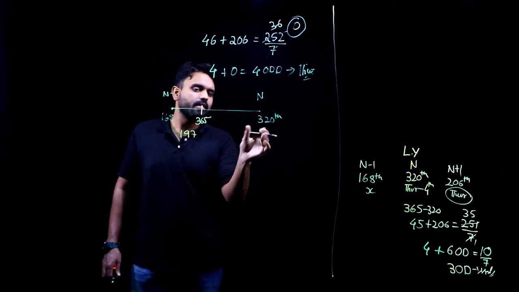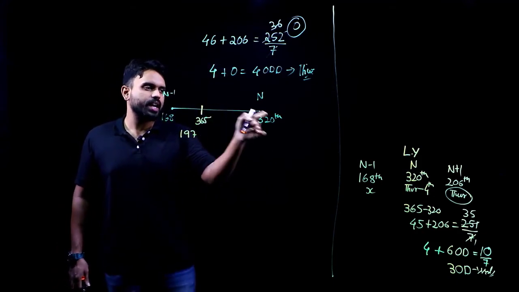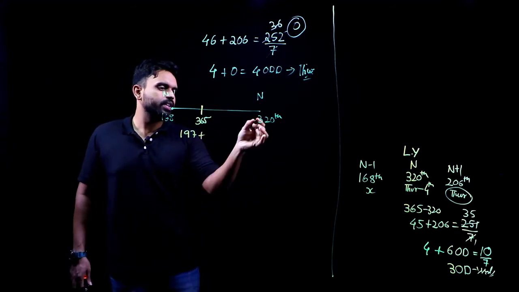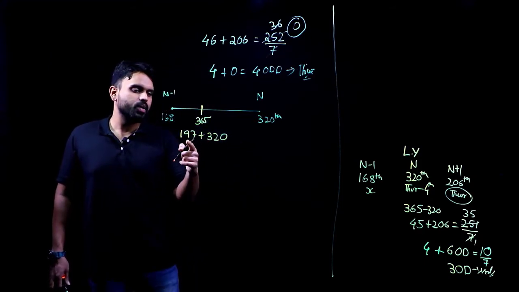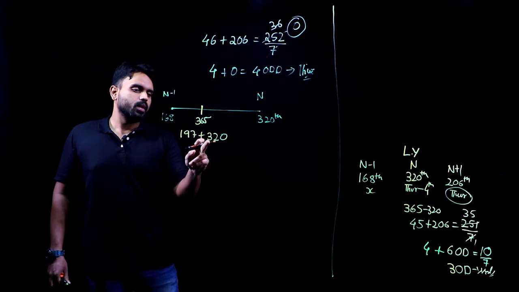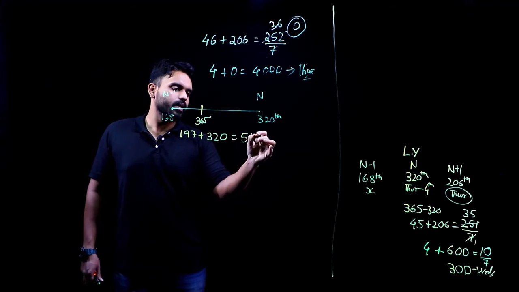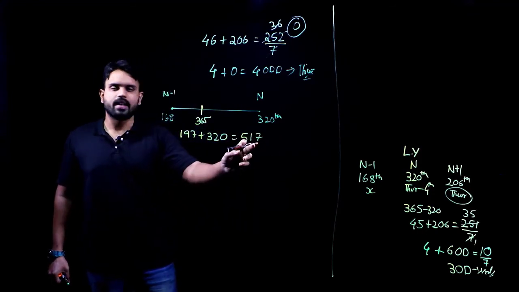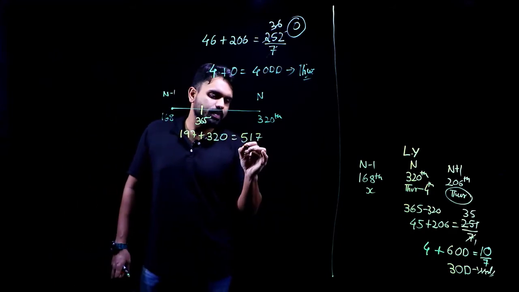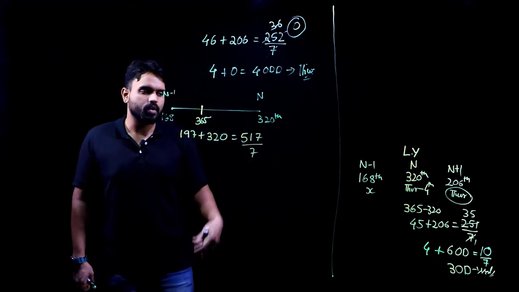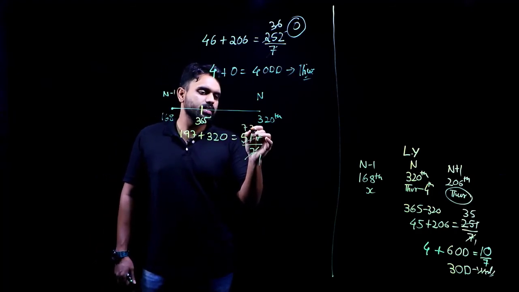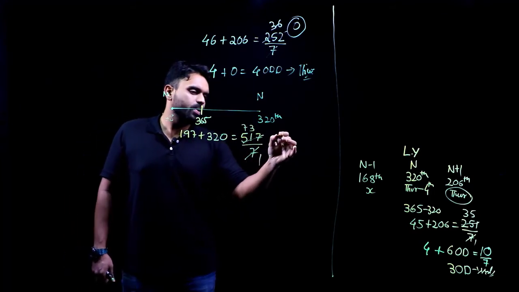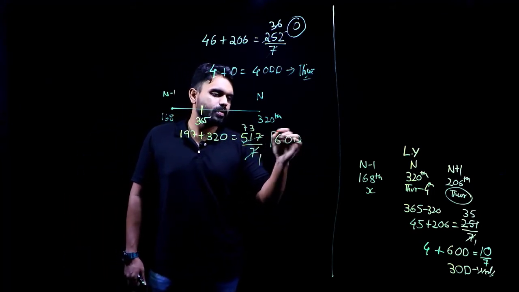How many will I have after this? After this it will start with 1 again, right? The year n will start with 1 again, so I'll have 320 days here. So totally how many days will I have? 320 plus 197 gives me 517. Yes, I'll have 517 odd days. But can the number of odd days be greater than 7? No. I have to divide it by 7. 7 times 73 is 511, so I'll be remaining with 6. 6 odd days I'll have here.